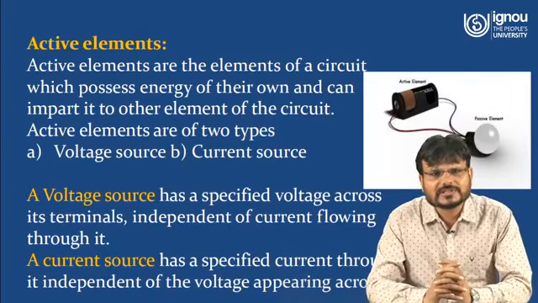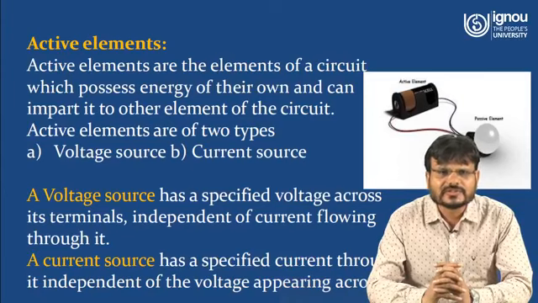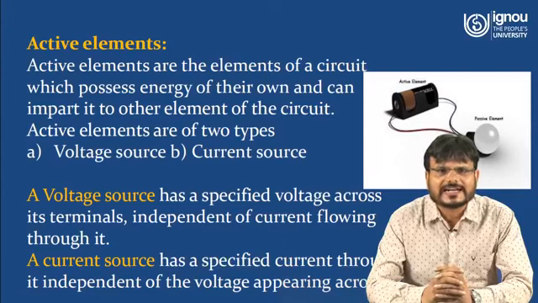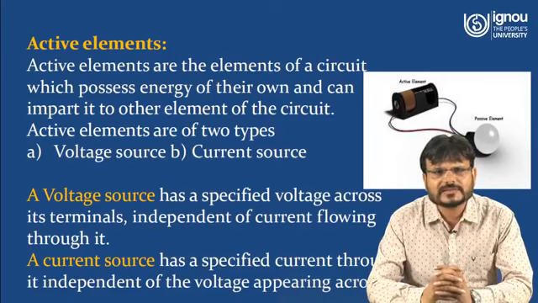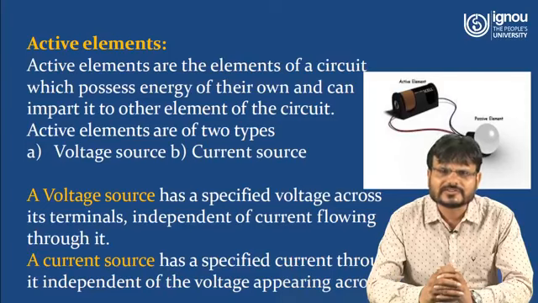Now we have to understand what an active source is and what a passive source is. Before understanding the active source, we have to understand what an active element is. Active elements are the elements of a circuit which possess energy of their own and can impart it to other elements of the circuit. So this active source can be classified as a voltage source or a current source. Here in the figure you can see that one battery has been shown.